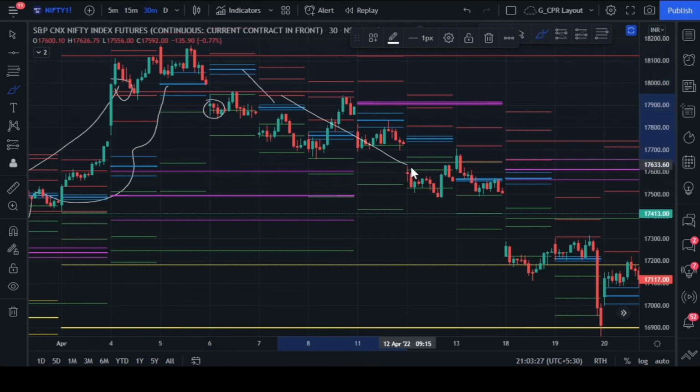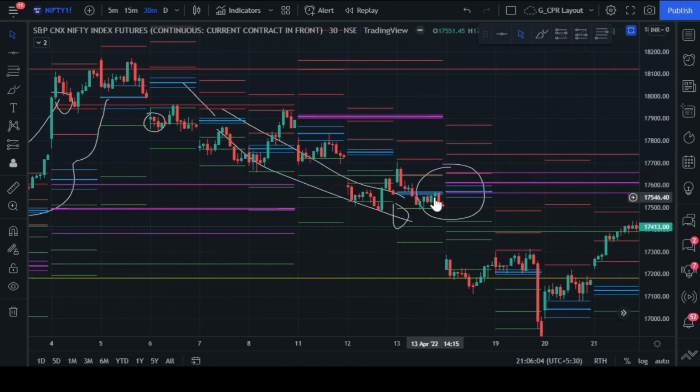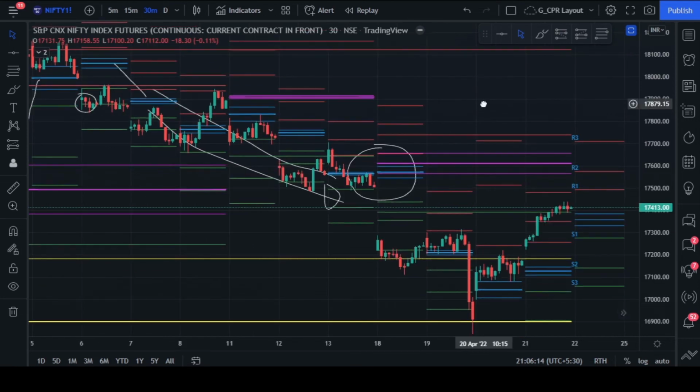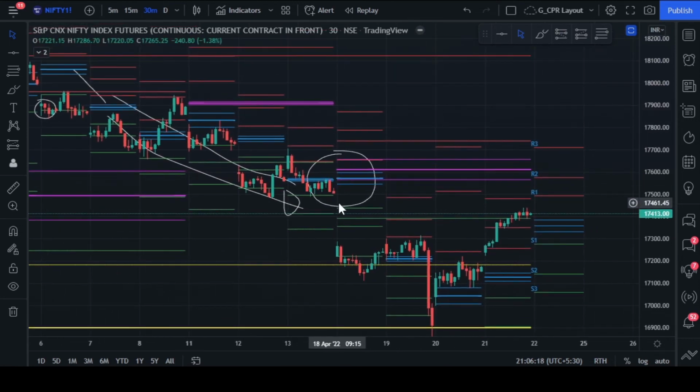For the following days, if you see, on most of the days there was a lower value relationship that was getting developed except on the 11th, and NIFTY also came down accordingly. On the 13th, there was an outside value relationship that got developed between 13th and 18th. As I indicated, there is a possibility of a breakout on either side when an outside value relationship gets developed. In fact, the market opened much lower around S3 and continued to trade around the S3 region.